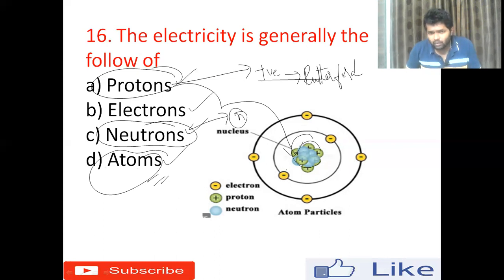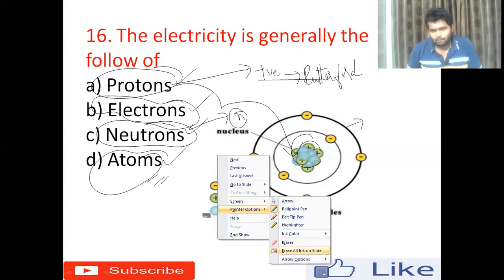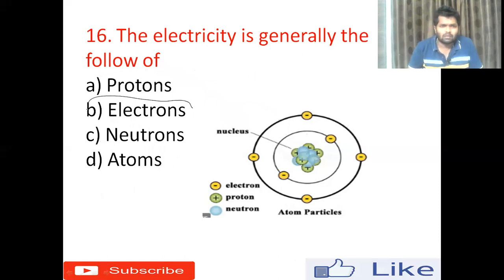Here you can see the circle. The circle is the path for the movement of the electrons. The yellow color here represents the electrons. Electrons are negatively charged, an essential part of the atom, and in every conductor, electricity flows because of these carriers called electrons.